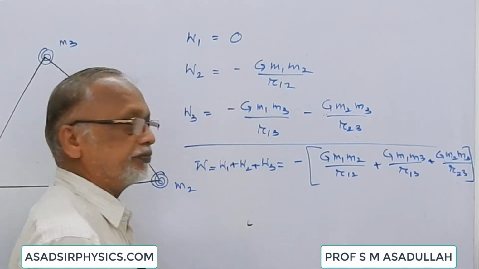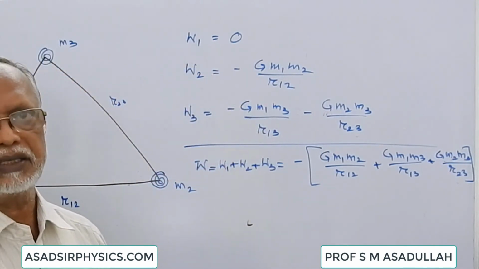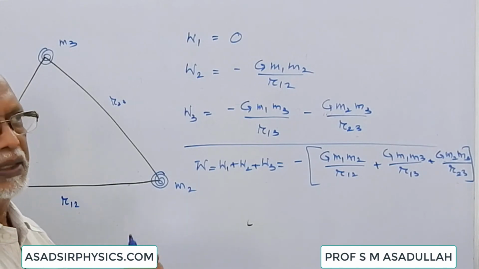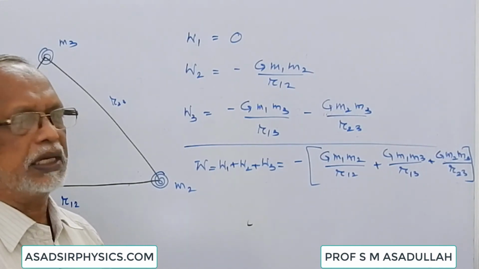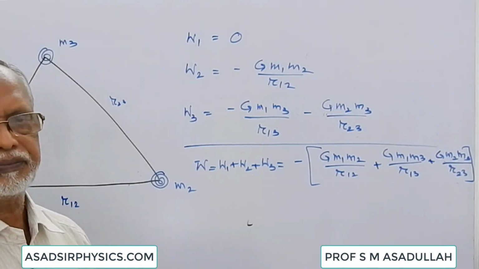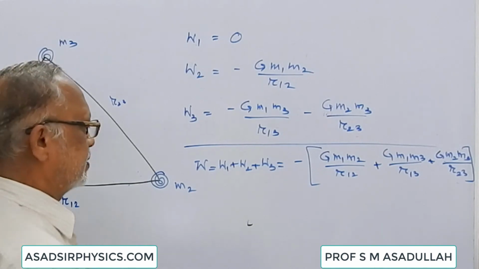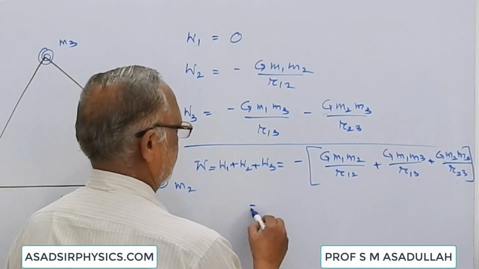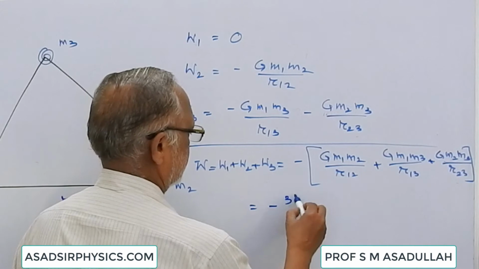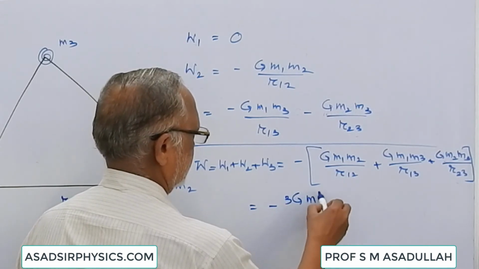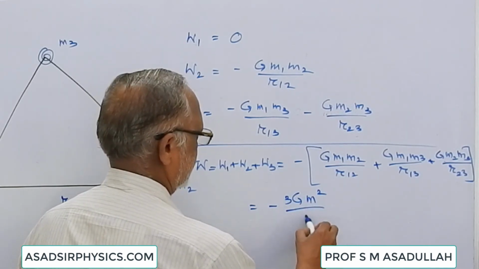If all the bodies have got the same mass and it is an equilateral triangle of side L, then this will be equal to minus 3G M square by L.